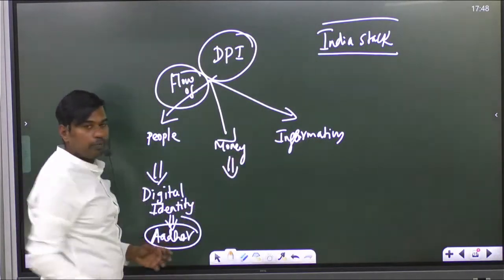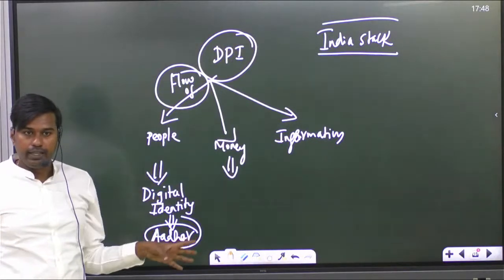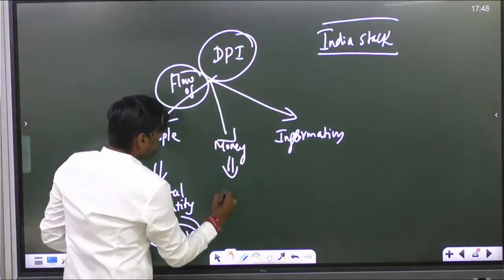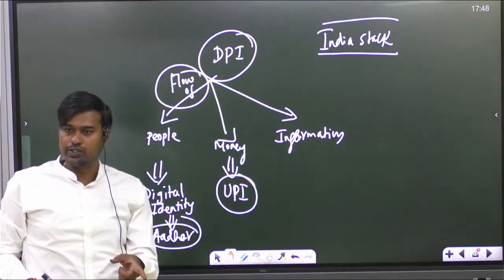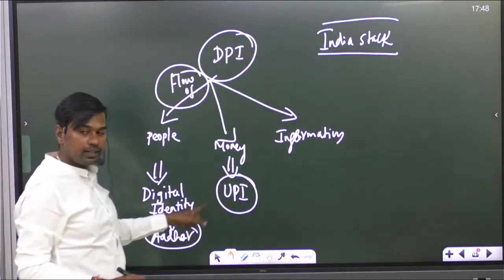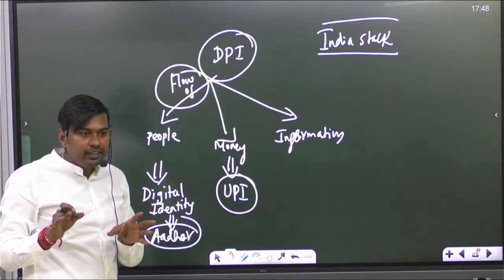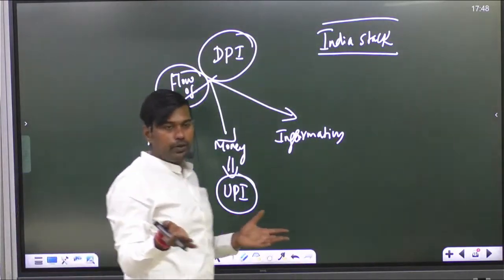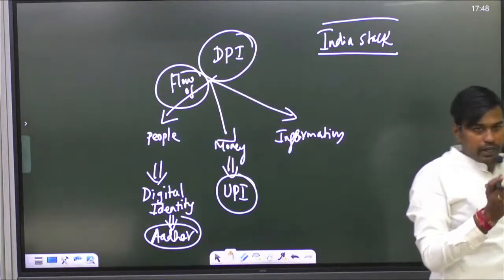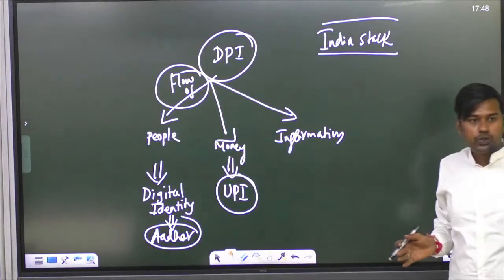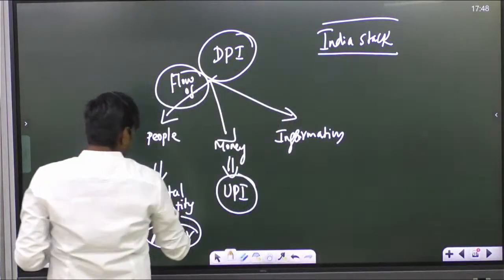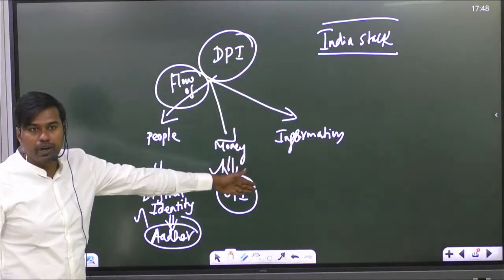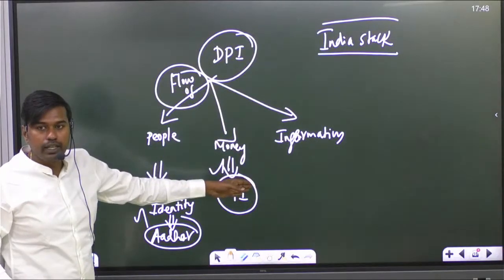And then the flow of money. How is the flow of money happening in India today with the creation of UPI, that is Unified Payments Interface, UPI apps. So we have Aadhaar, which will verify the individual's biometric details and individual identity. Second, we have created UPI, which is a payment process that will transfer the money.